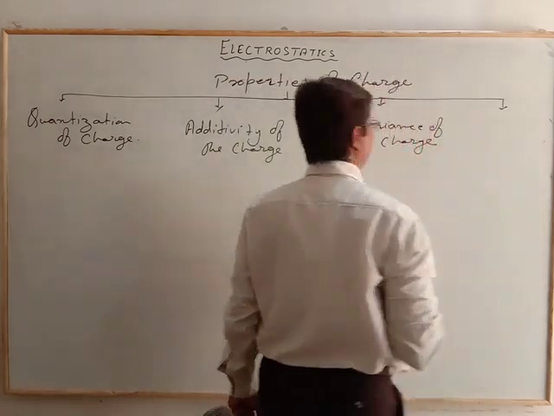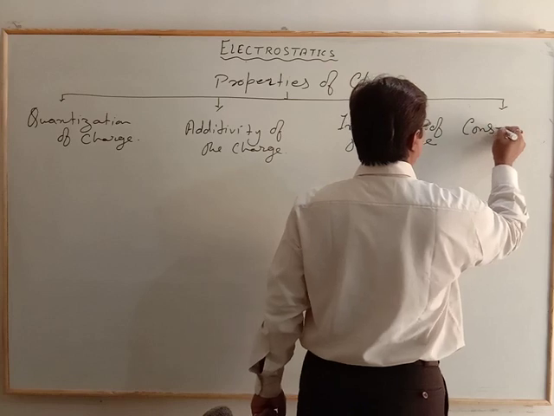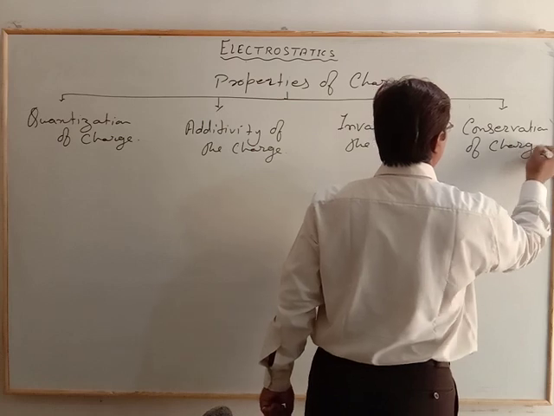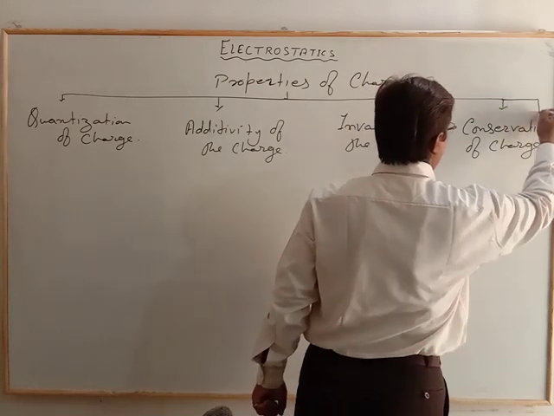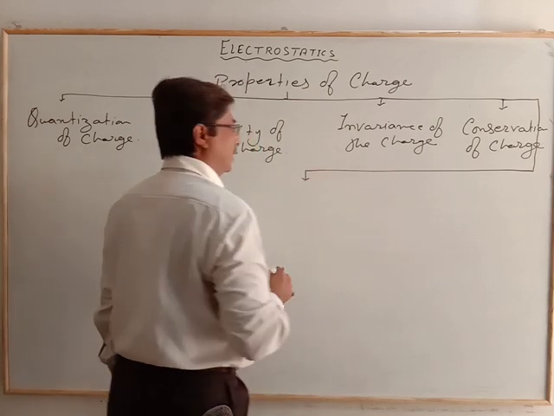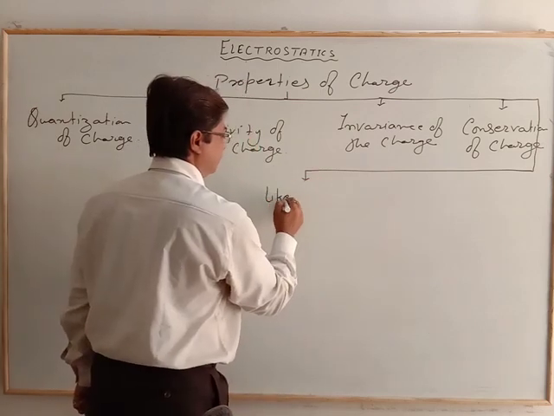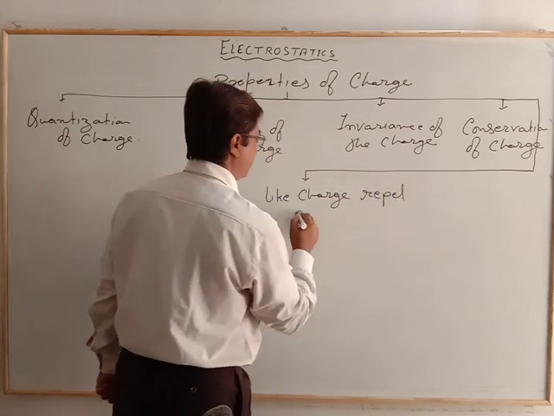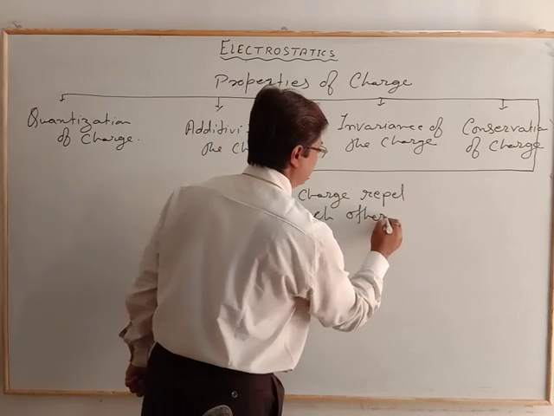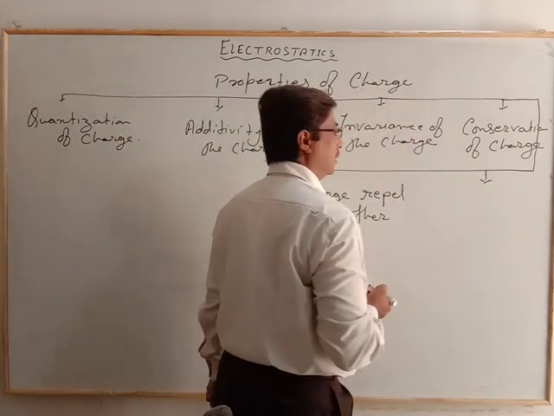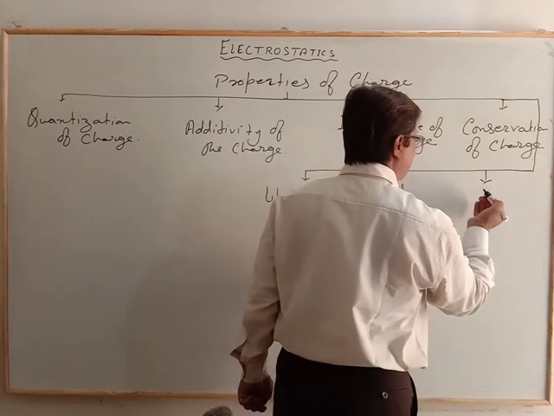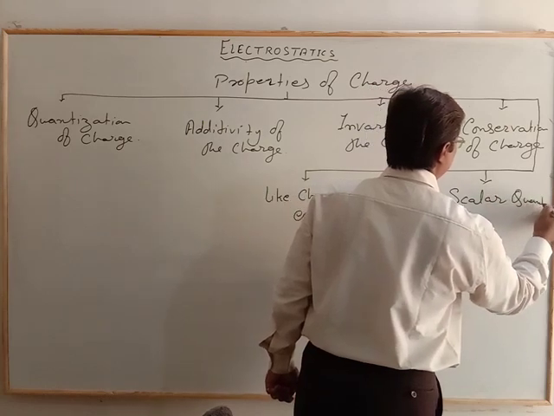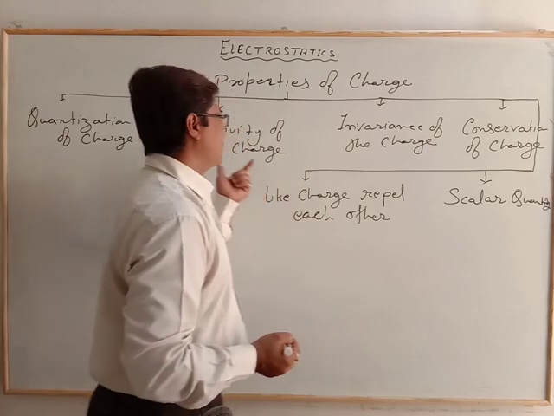Fourth property is the conservation of charge. Fifth property is that like charges repel each other. And next, it has the scalar property, it is a scalar quantity. So we will study all of these one by one.